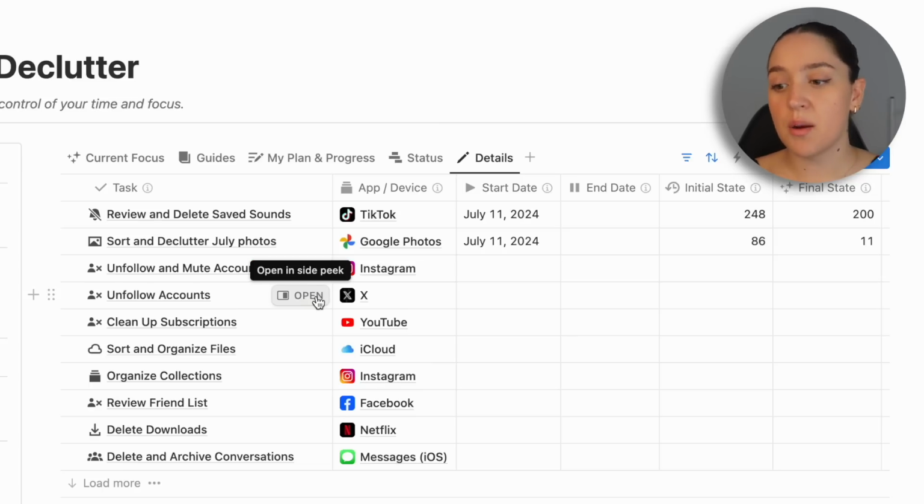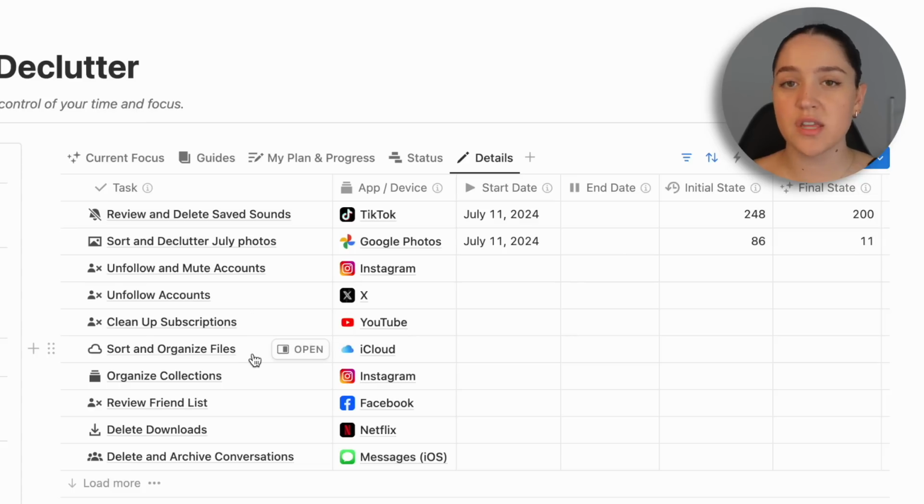There are a couple of tasks where it's maybe a little bit harder, for example, sort and organize files. If there's no direct way to count how many files you have and you don't want to go through every single file and count, that's completely fine. You don't have to. Seeing any numbers at all is already going to motivate you. So if there is a way to track the number, I would really recommend doing that.